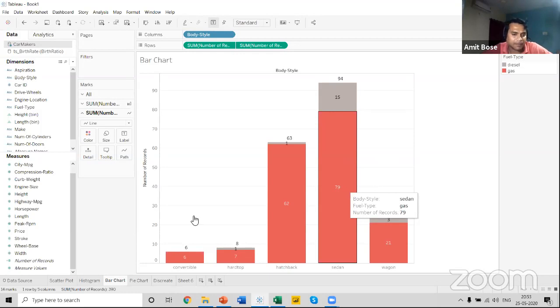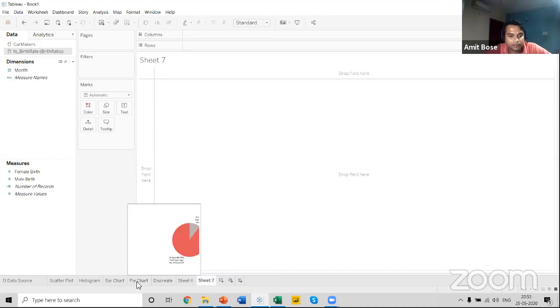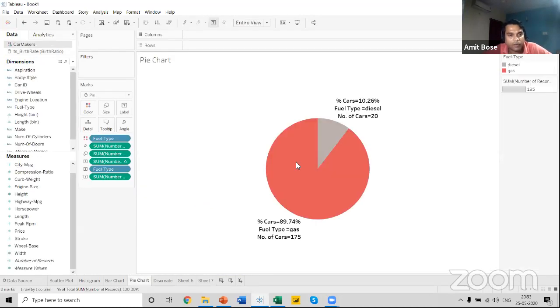The next example, I will try to build a donut chart. So I have already brought a donut chart over here. I have a pie chart. And if you remember, let me show you how a donut chart looks. A donut chart, as the name implies, looks like a donut with a hollow in between.